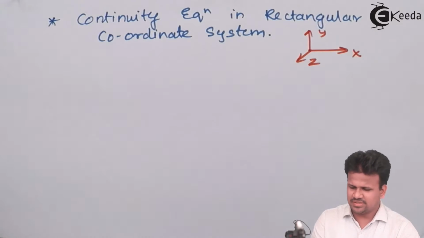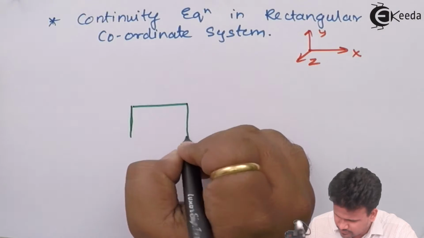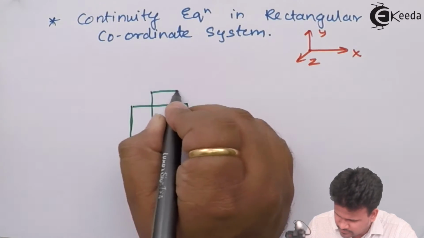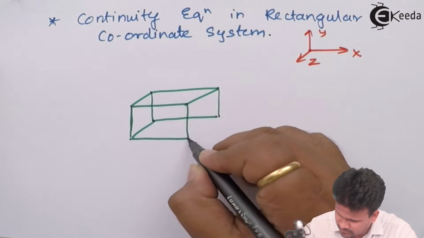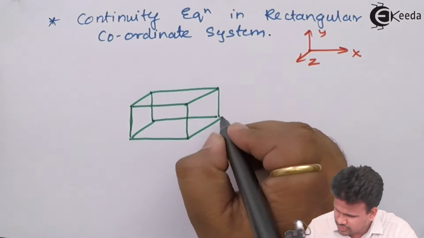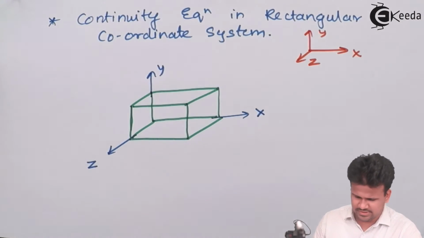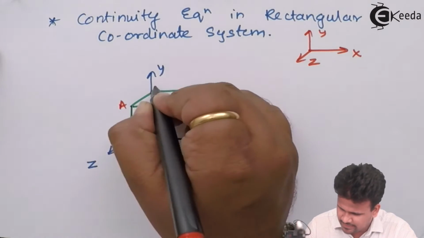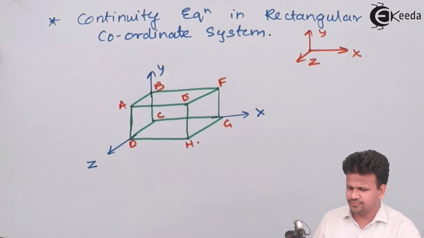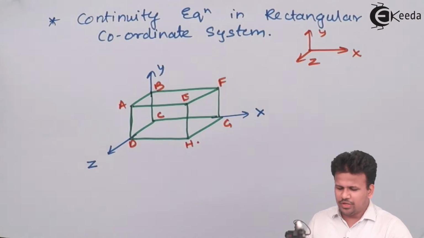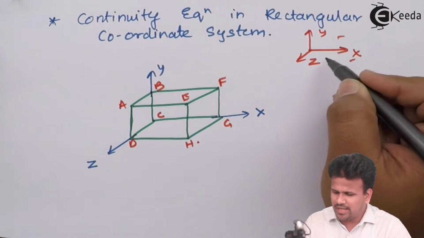Okay, so now let us consider this control volume. Considering this as the x-axis, this as the y-axis, and this as the z-axis, let us name these corners A, B, C, D, E, F, G and H. Now, since fluid is flowing through this control volume, it will flow in all the possible directions, that is x, y as well as z.